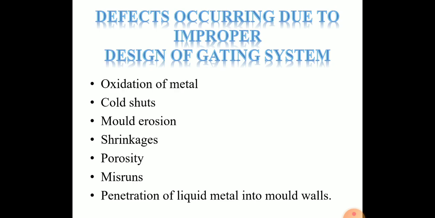Then the defects that occur due to improper design of the gating system. There are the oxidation of metal, cold shut, mold erosion, shrinkage, porosity, misrun, and penetration of liquid metal into the mold cavity. First one is oxidation of metal.